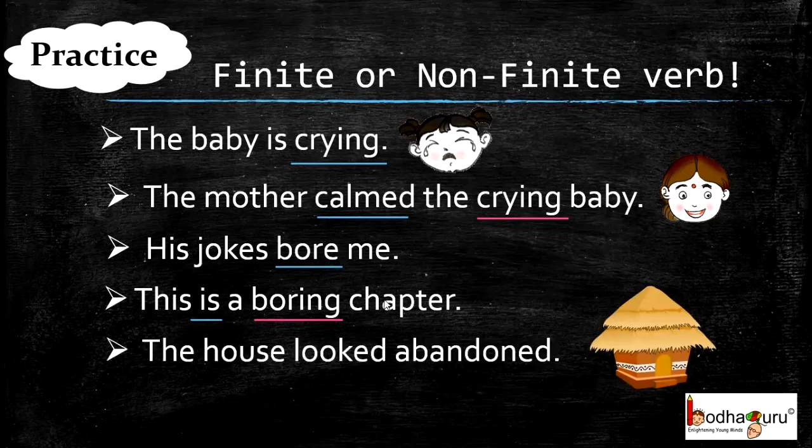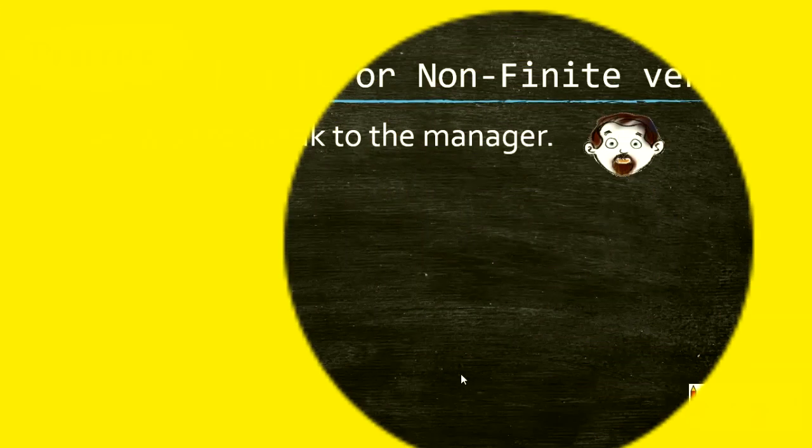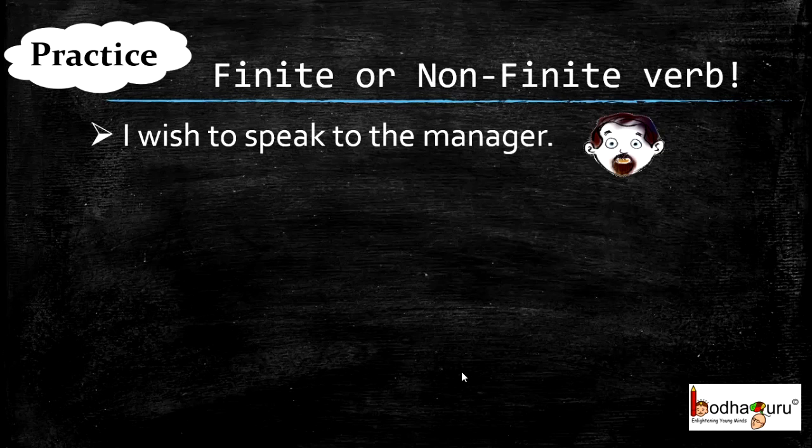The house looked abandoned. What is the main verb here? It is looked and it is finite verb. And what about abandoned? It is acting as an adjective describing or modifying the noun house. Hence, it is a non-finite verb. Let's take more examples. I wish to speak to the manager. Here, wish is the main verb and to speak is the non-finite verb.